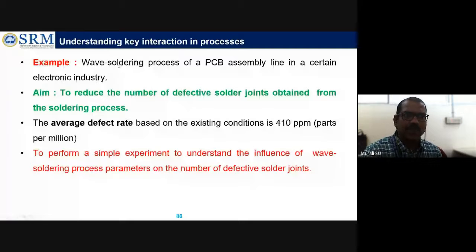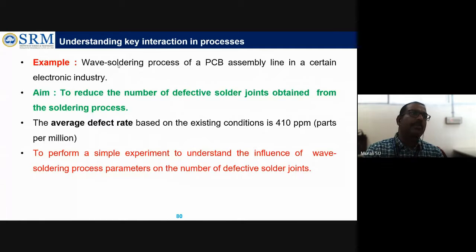So what is the problem here? If anybody tells us the problem is that we are getting lots of defects, you solve it, is that right? No. We have to identify due to which reason the defect is occurring.